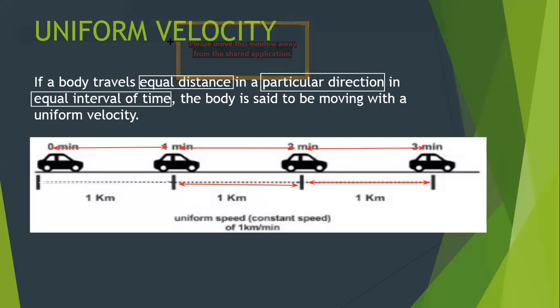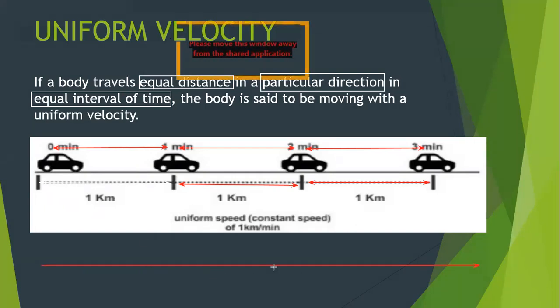You remember when I discussed uniform speed, I told you that it is not necessary for the car to be moving in a straight line for uniform speed. As long as the car covers equal distance in equal interval of time, we say the car is moving with uniform speed. But for uniform velocity, along with that, the car has to move in a straight line. So the car is compulsorily moving in a straight line only. This is the very important condition the car has to fulfill.